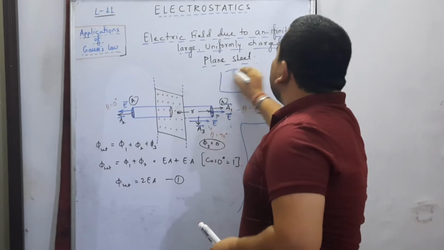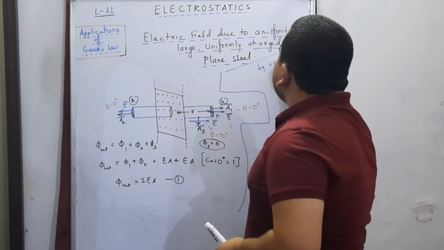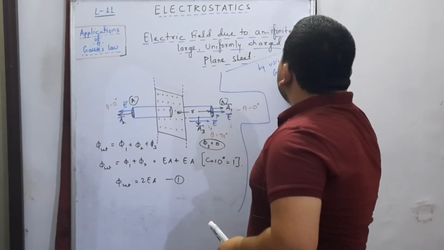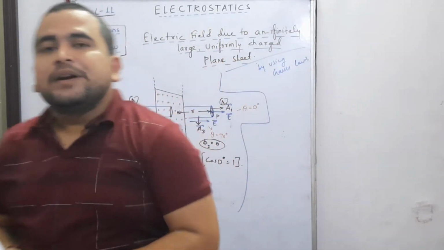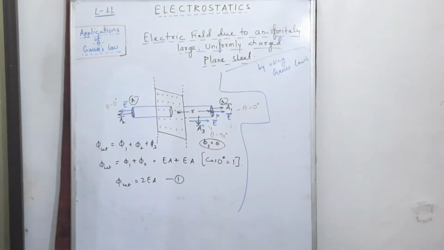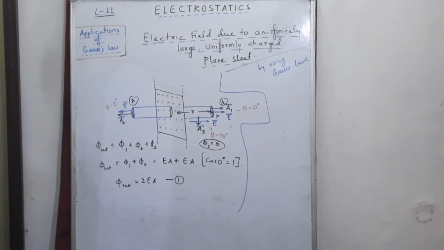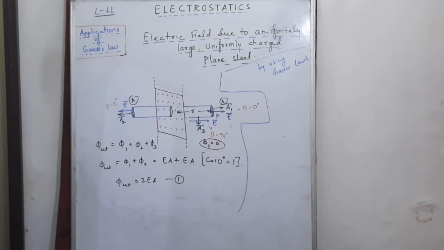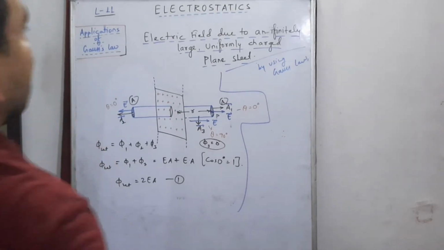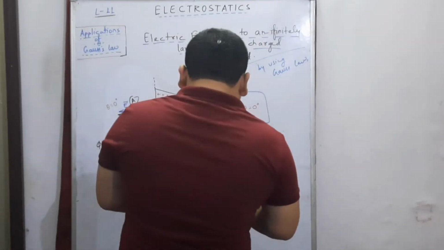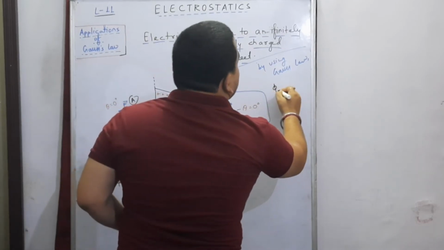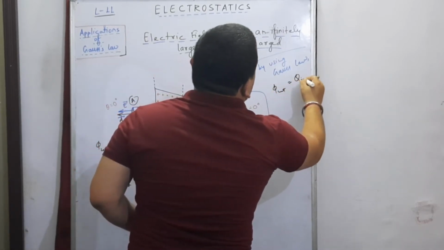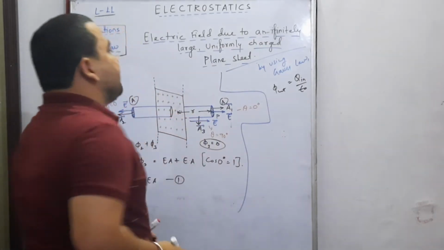Okay. Now what do we write? By using Gauss law, what about the total flux? What does the Gauss law state? Do you remember or not? Gauss law states that the total flux associated with a closed surface is 1 by epsilon naught times the total charge enclosed inside the surface. That is, phi net should be equal to Q enclosed divided by epsilon naught.